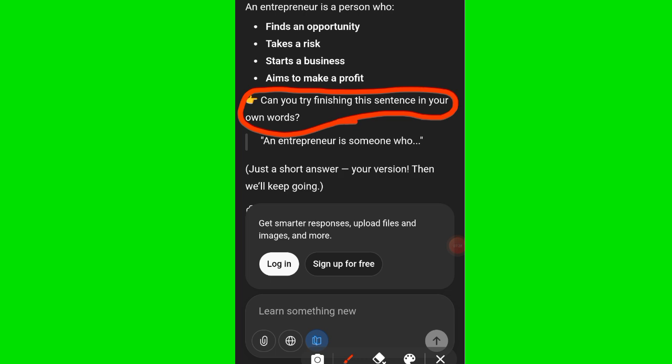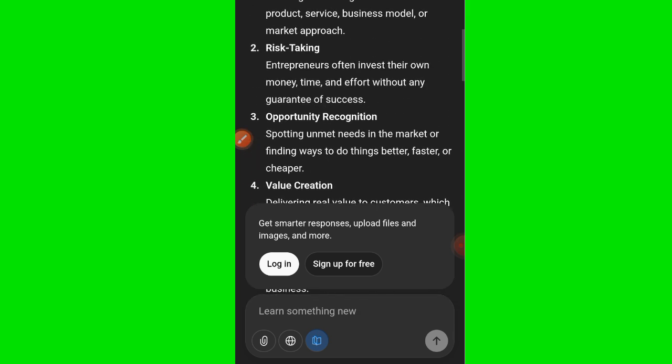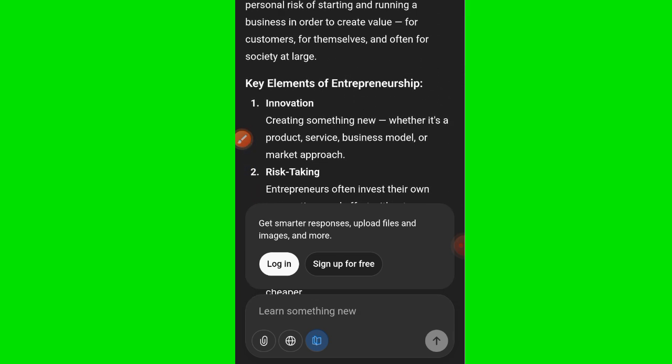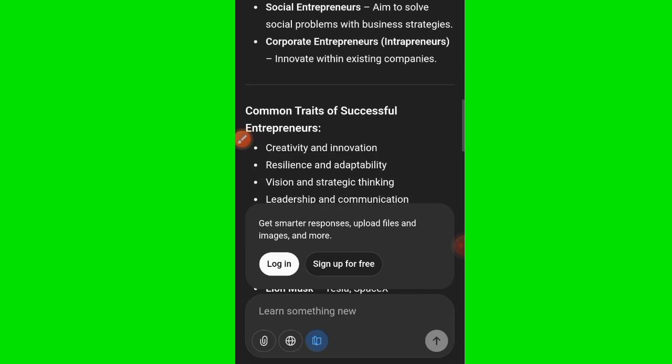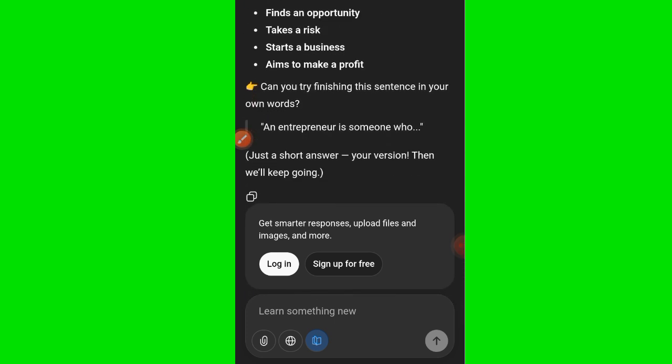Now, this is where it becomes interesting. See the first way, how it gave you notes. These were notes. This is the old way of doing things with a lot of notes, not making you do the hard work. But see here, it gave you something small. This is what it gave you, and then it is saying, can you try this sentence in your own words?